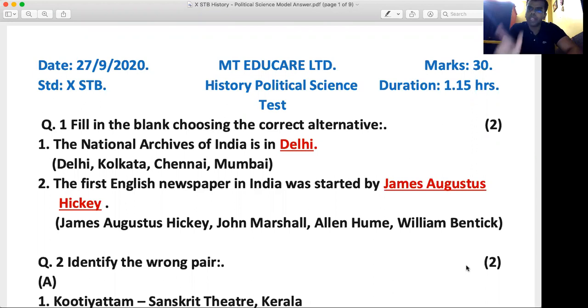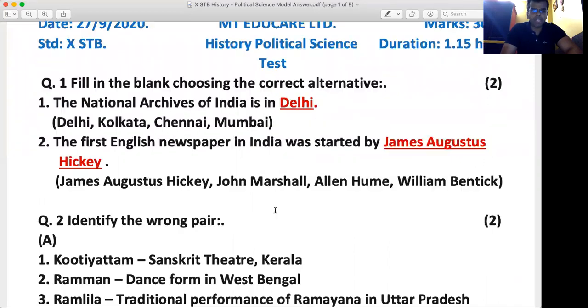Which means if you just write the answer or if you just write the statement without underlining the blank, chances of marks being cut is very high. So the National Archives of India is in Delhi is the first answer. And second, the first English newspaper in India was started by James Augustus Hickey. 2 marks. Going ahead towards the next question, which was identify the wrong pair.